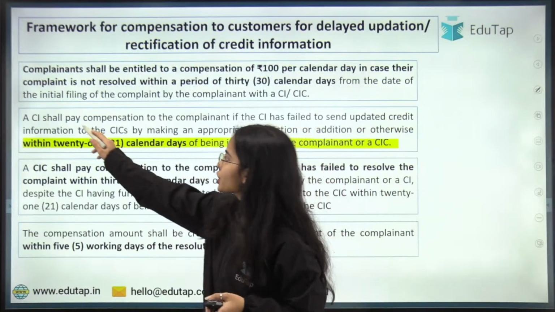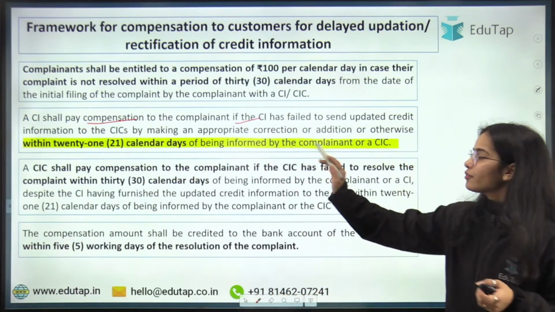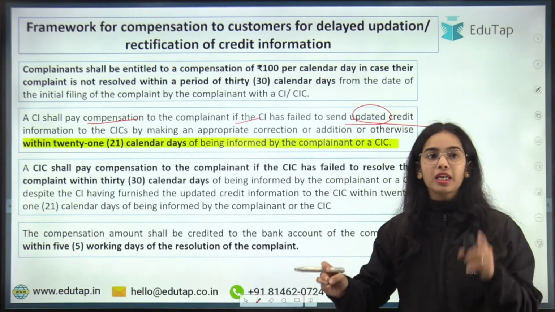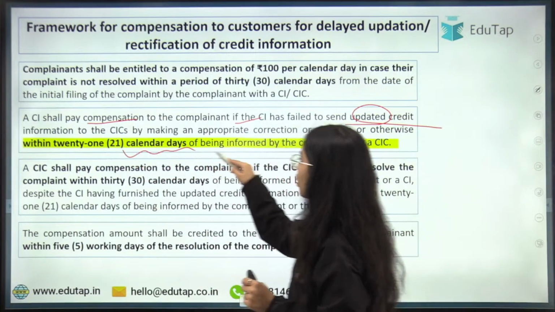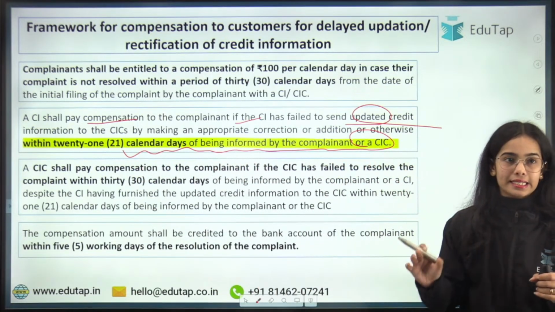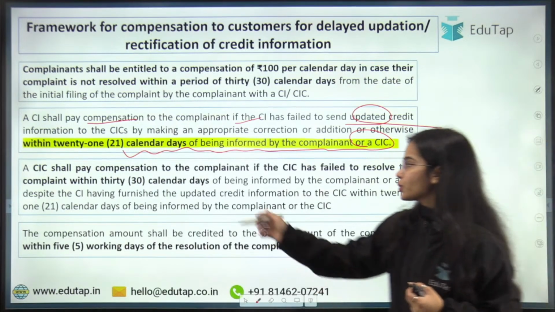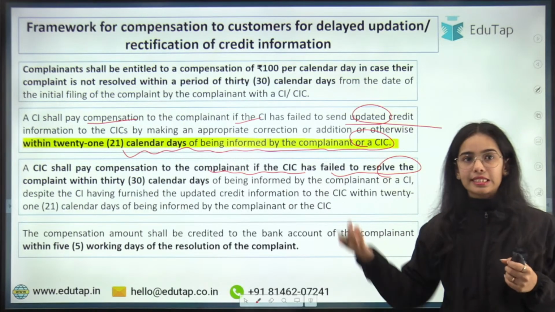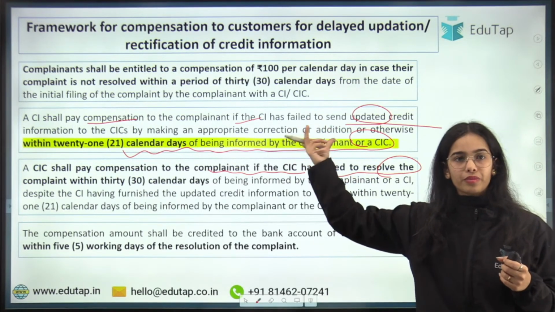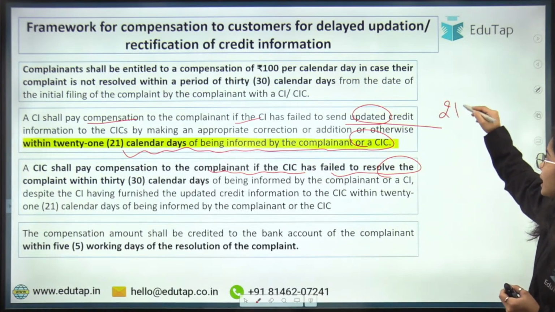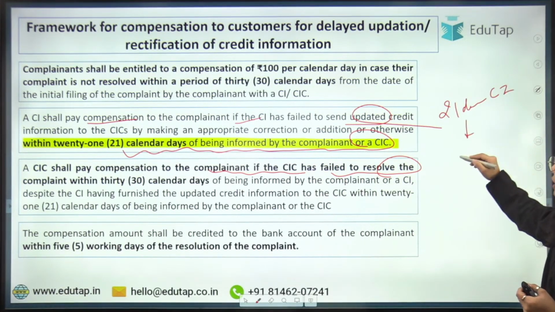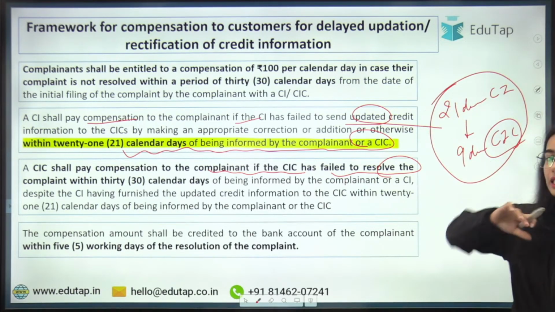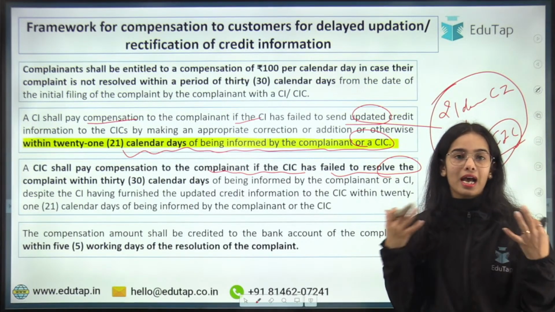So here the credit institution shall pay the compensation to the complainant if the credit institution has failed to send updated data to the credit information company within 21 days of being informed by the complainant or the CIC. So the CIC shall pay the compensation to the complainant if the CIC has failed to resolve the complaint within 30 days. 21 days are given to the credit institution, and the rest of the days, that is 9 days, are with the credit information company. So in total, within 30 days, the complaint has to be resolved.